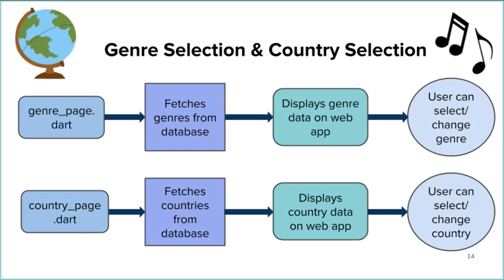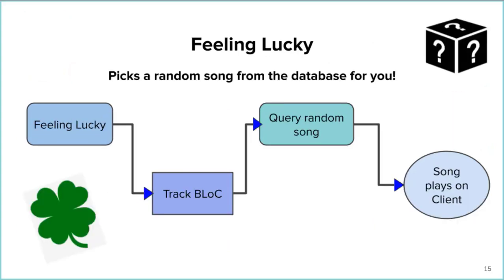The country selection is implemented in the same fashion as genres. This feature works because some microgenres specify a country which the song or artist originates from. The Feeling Lucky feature bypasses the Tone Analyzer and only makes calls to the database and the Spotify web API. This feature gets a random song from our database using a random number generator by querying the index of the song from the database.